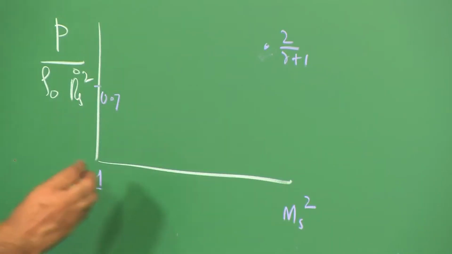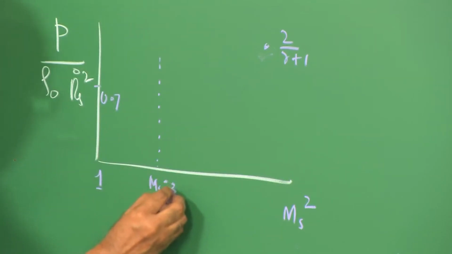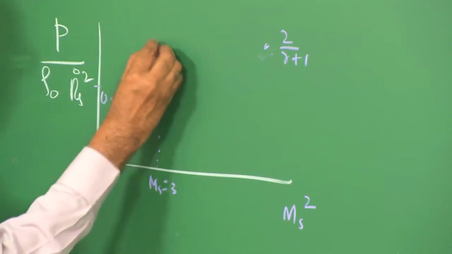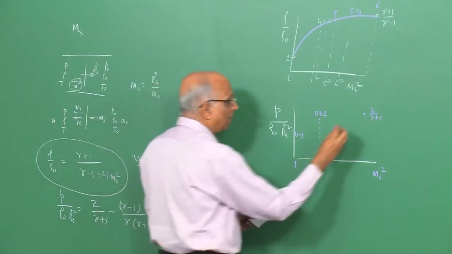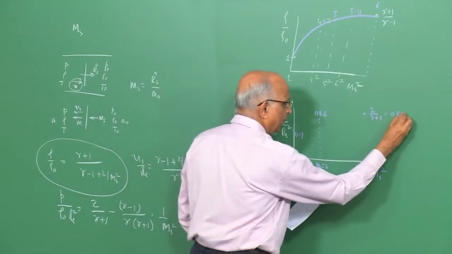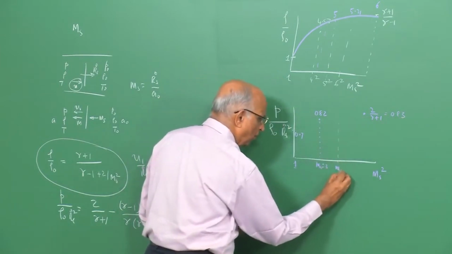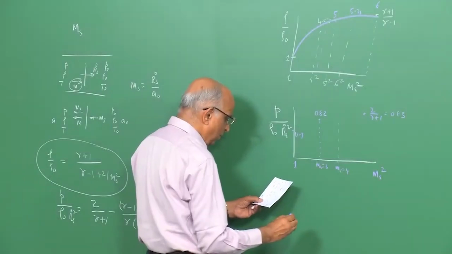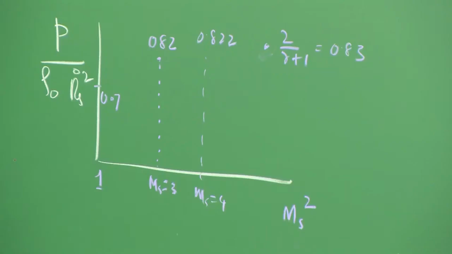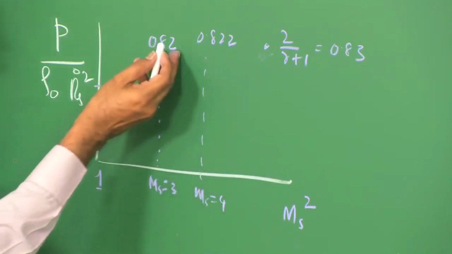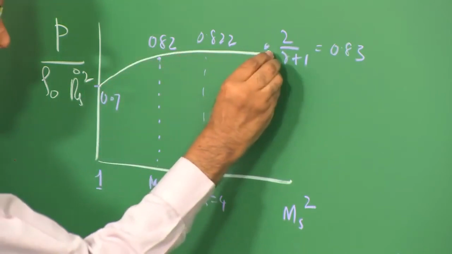When the value is around 3, that is the value of ms is equal to 3, the value was 0.82 for a gamma of 1.4, 2 over gamma plus 1 is equal to 0.83. When the value of ms is equal to 4, the value is 0.822. Therefore, we also find, well, even I do not need to work anything, it is all 0.82, 0.822, 0.83, this is 0.7, therefore, the value goes like this.